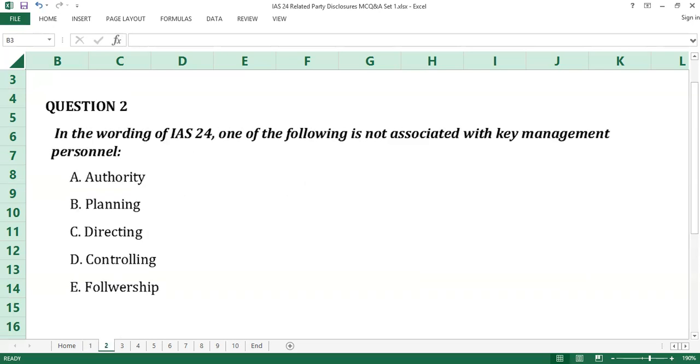Question number 2. The answer to question number 2 is E, followership. The word followership has nothing to do with the meaning of key management personnel under the standard. Key management personnel, in line with the standard, are those persons having authority and responsibility for planning, directing, and controlling the activities of the entity, directly or indirectly, including any director, whether executive or otherwise, of that entity. E is the answer to question number 2.